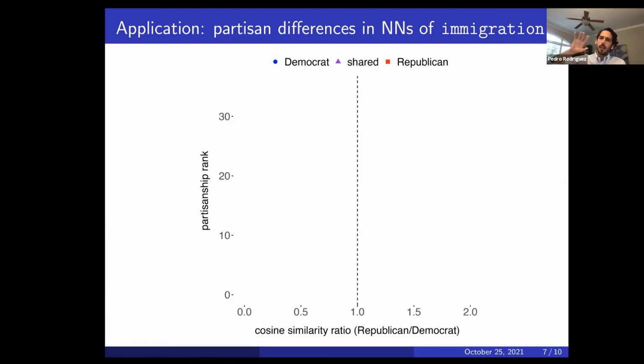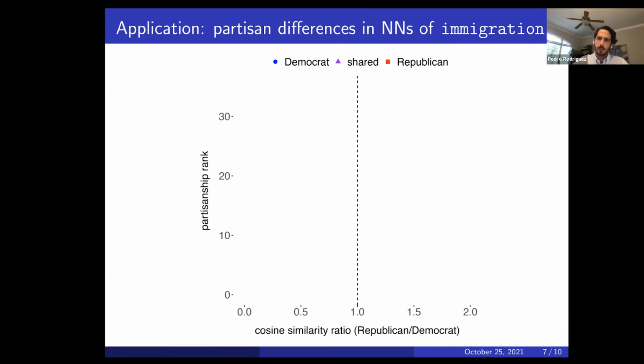And what we're going to look at is the terms that are nearby those representations of immigration for Democrats and nearby those representations for Republicans. And this is what we're going to map here. In addition to that, this plot captures how much nearer it is to Republicans than it is to Democrats. So if it's further to the right, it's going to be much nearer to Republicans.